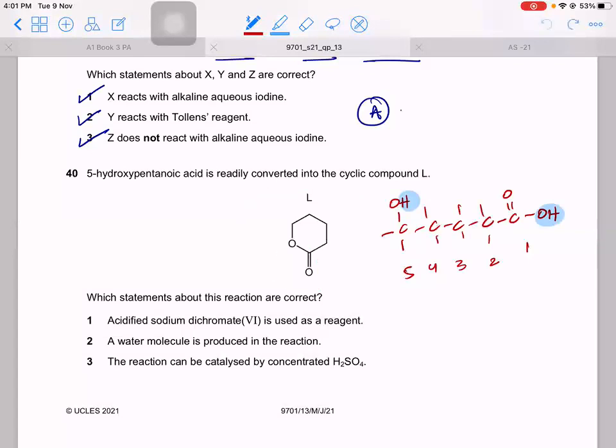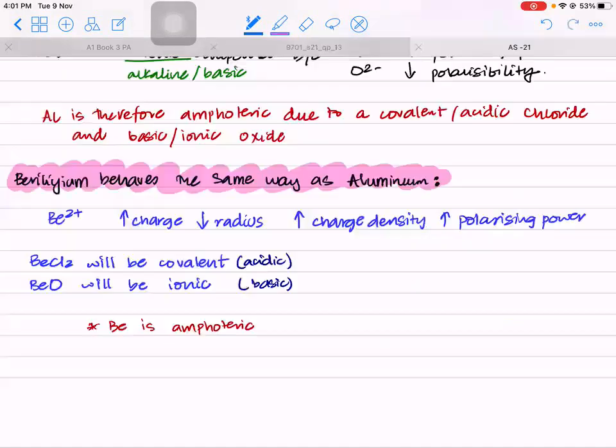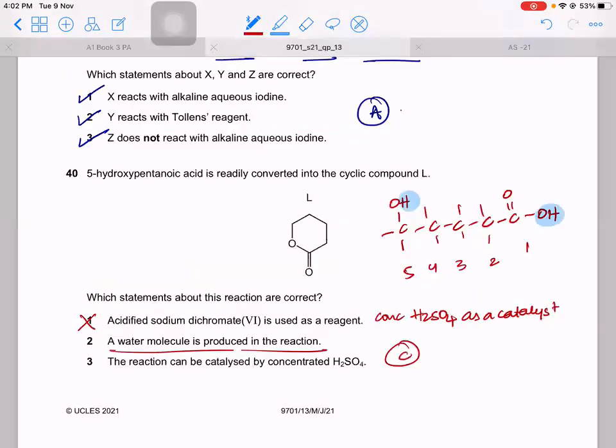giving you an ester linkage right here. Acidified dichromate is used as a reagent. No, what do we use? We use concentrated H2SO4 as a catalyst for esterification. Answer is therefore C. Water molecule is produced in the reaction. Yes, that is true because you remove H and OH. Reaction can be catalyzed by H2SO4. Yes, the answer is C. Is this clear?